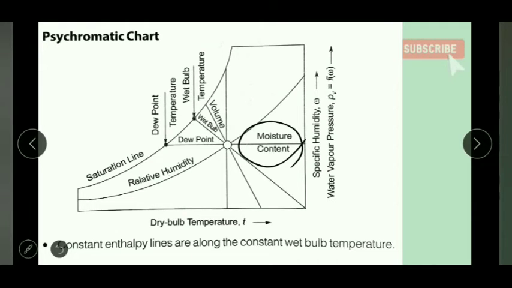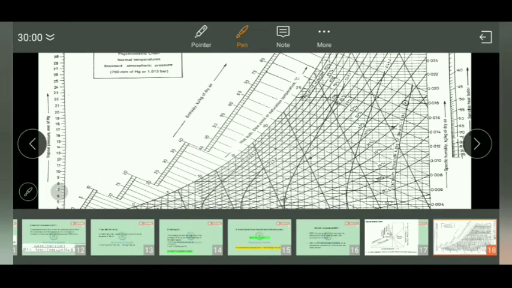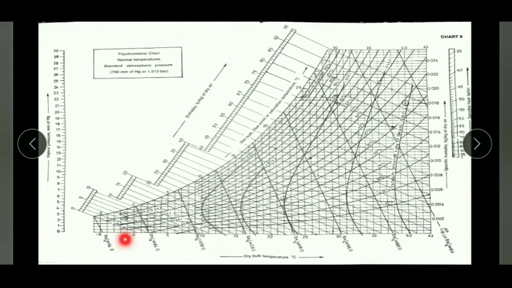So let us see the actual psychrometric chart so that it will be clear to you. Dry bulb temperature is written here, temperatures like -5, 0, 5, 10, 15, 20, 25.